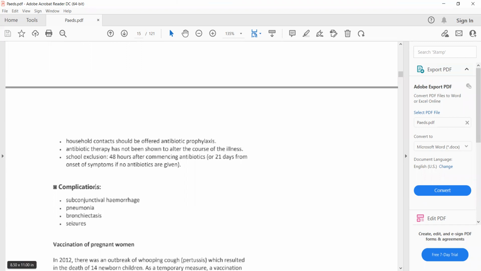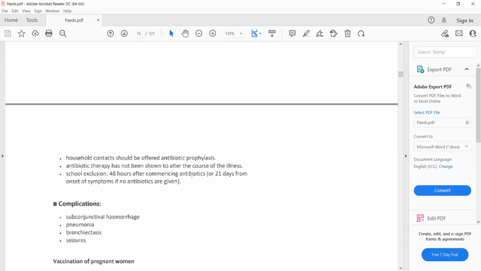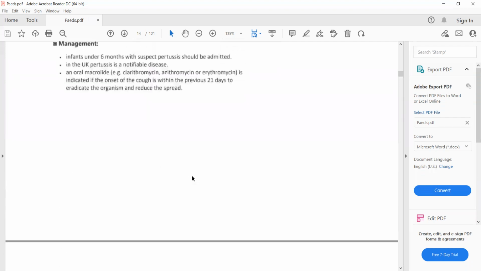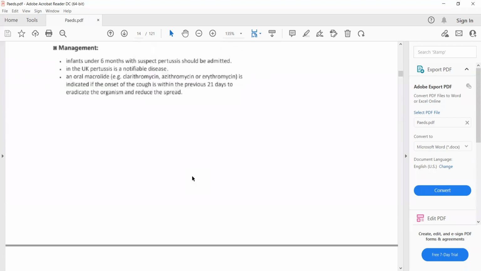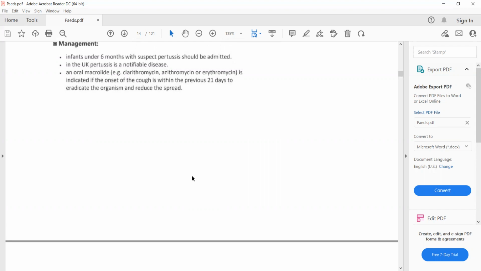And children should be excluded from school for 48 hours after commencing antibiotics. So in short, the management of pertussis is oral macrolides such as clarithromycin, azithromycin, or erythromycin if the onset of the cough is within the previous 21 days.